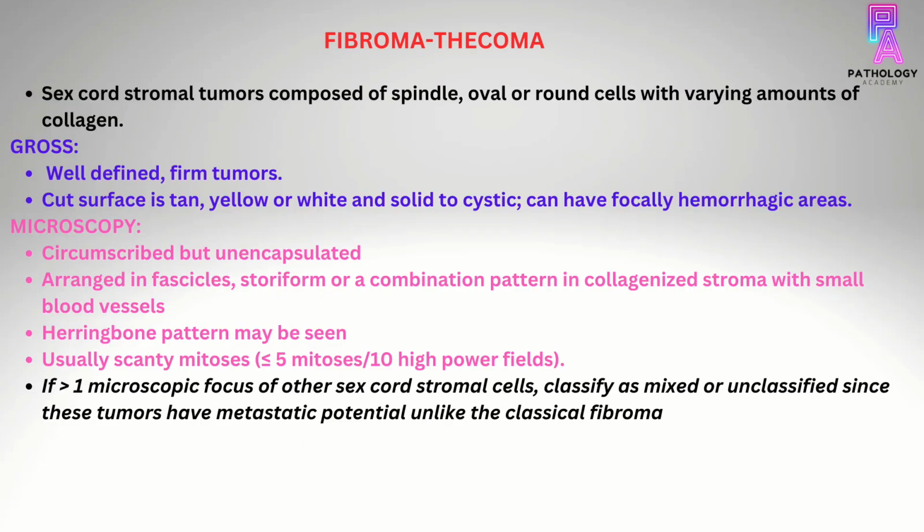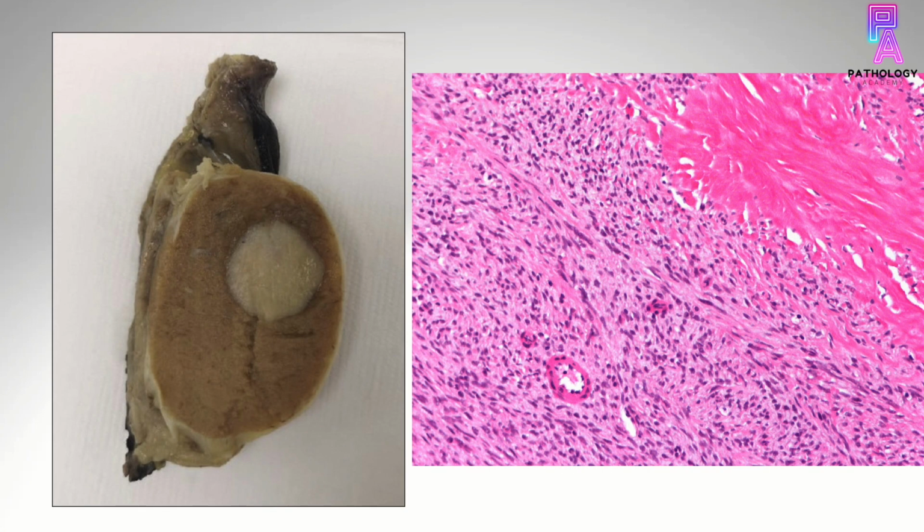Coming to the fibroma thecoma group, these tumors are sex cord stromal tumors composed of spindle, oval, or round cells with varying amounts of collagen. Grossly, these tumors are well defined firm tumors with a cut surface which is tan, yellow, or white and can be solid to cystic. Microscopically, these tumors are circumscribed but unencapsulated and are arranged in fascicles, storiform, or a combination pattern in collagenized stroma with small blood vessels. Herringbone pattern can also be seen, and usually there are scant mitosis, less than 5 mitosis per 10 high power fields.